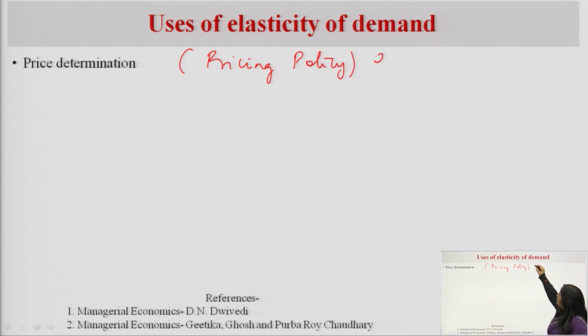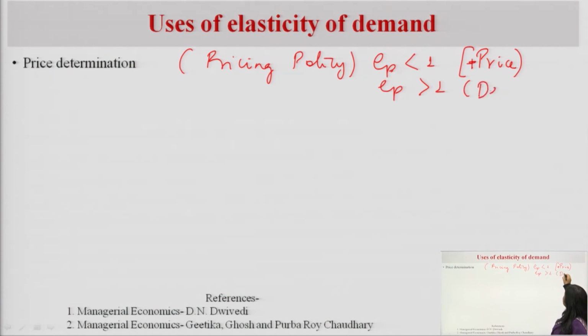If we know the value of EP, if the value of EP is less than 1, it would be good to increase the price, but if the value of EP is greater than 1, it means the marketer should decrease the price, otherwise the demand would be affected. So, if the value of EP is between 0 and 1, it means he can increase the price.